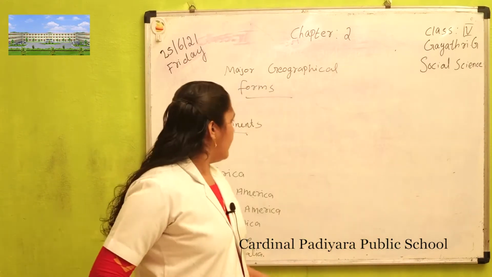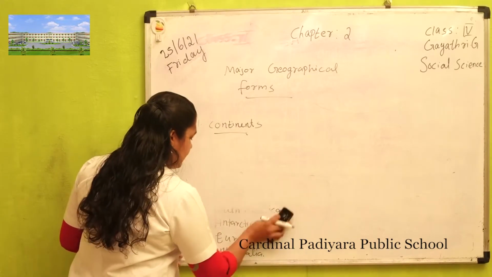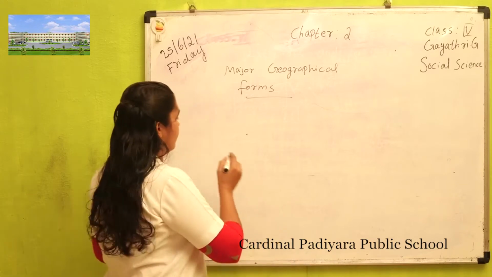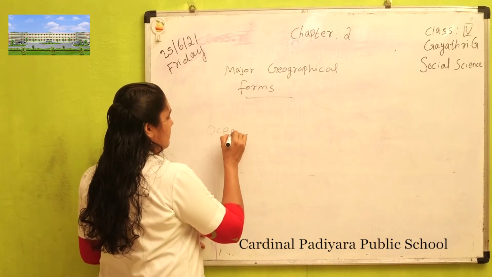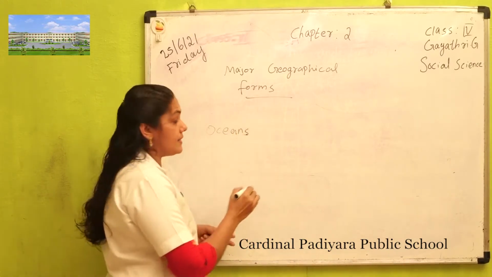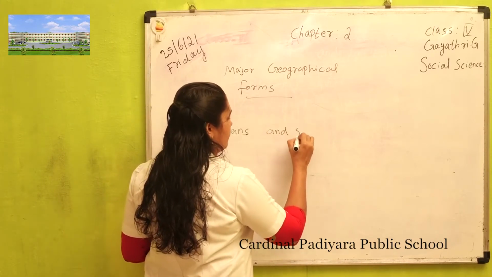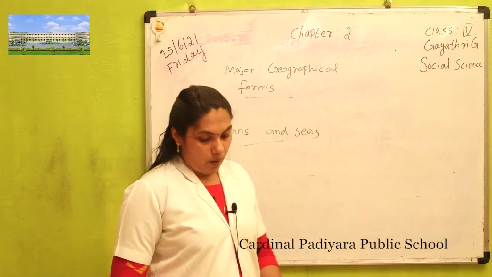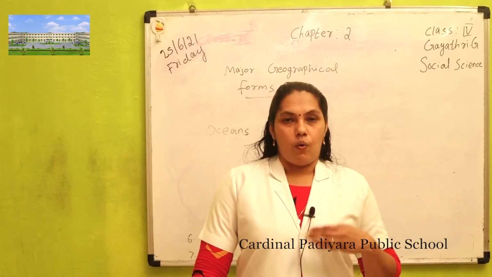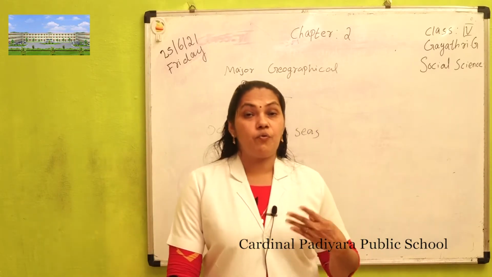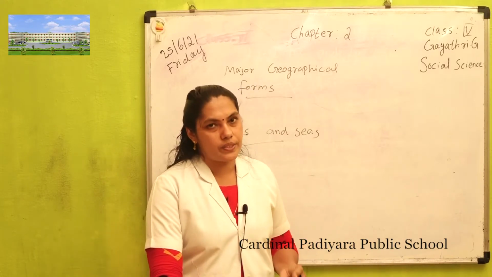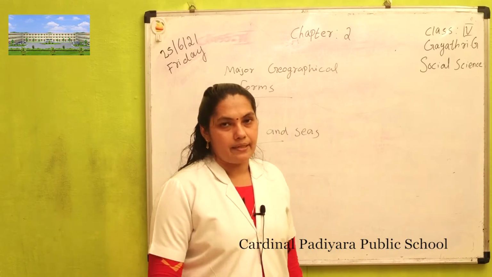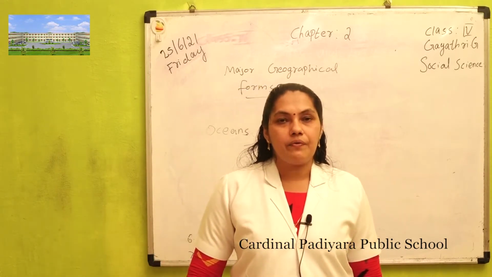In the same way, another important one is oceans and seas. Oceans: very large water bodies are called oceans. There are five oceans.